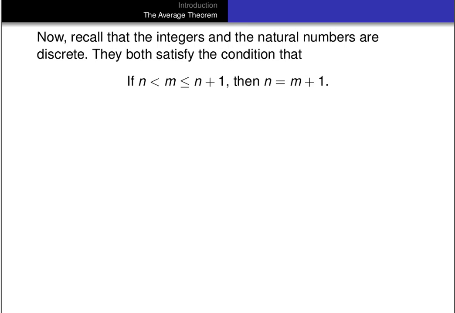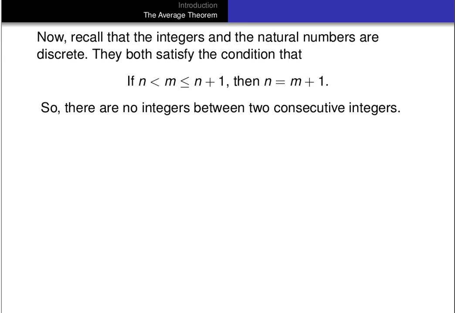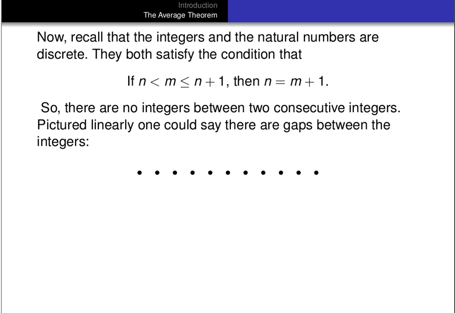There's no integer between an integer and its successor. Okay. So on the one hand, we have that there are no integers between two consecutive integers. And so if we pictured the integers laid out in a line, you might picture them as sort of independent little dots with a gap between them.